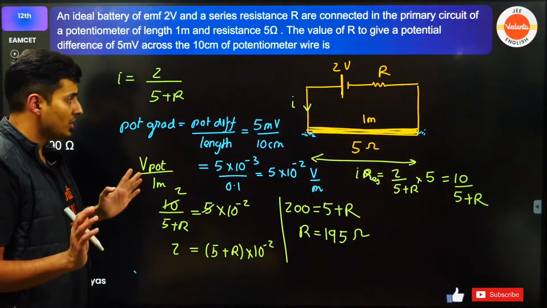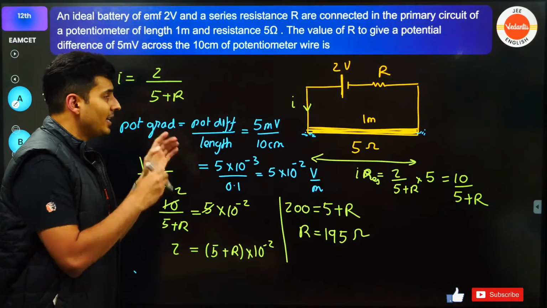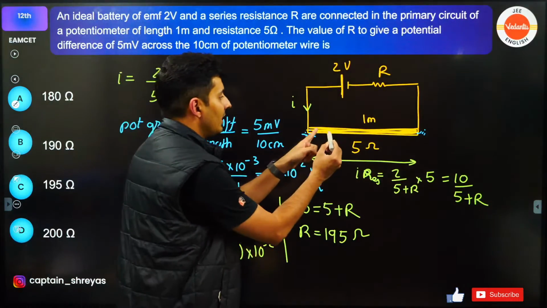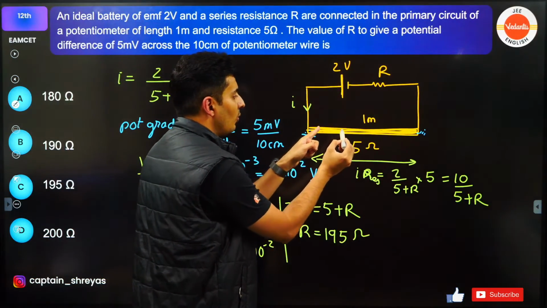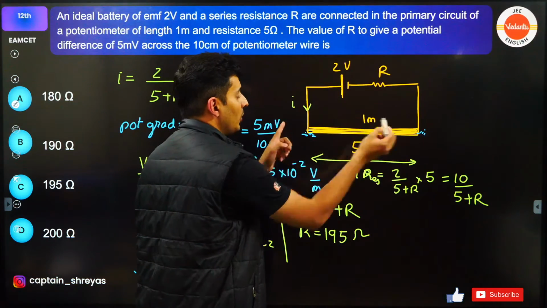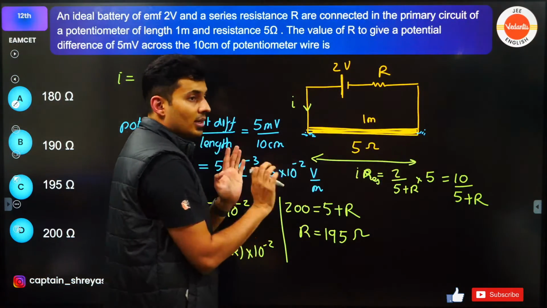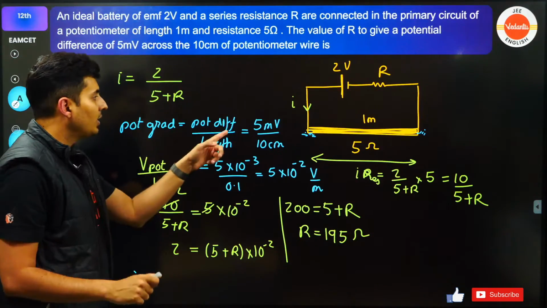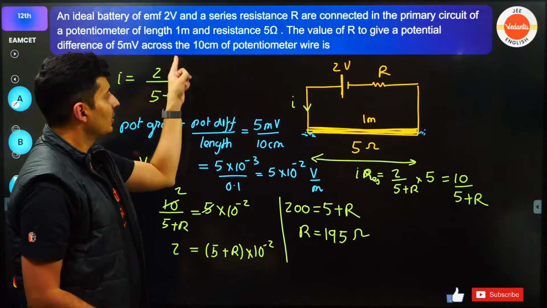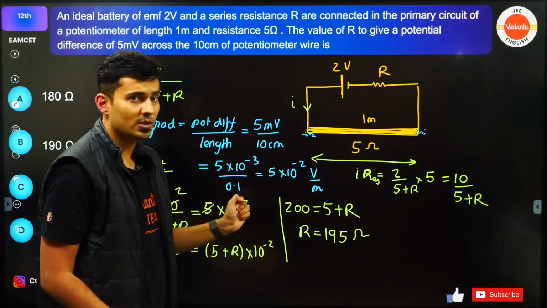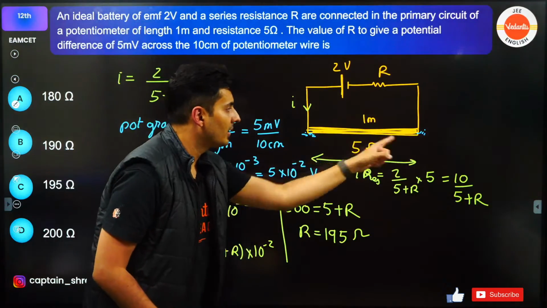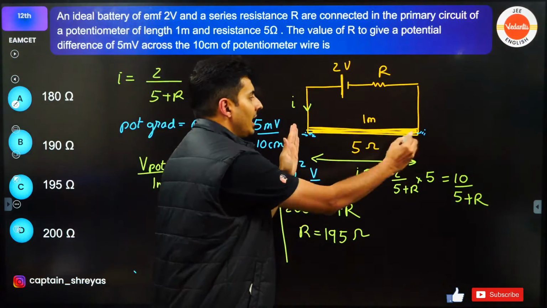Generally, when finding potential gradient, it is voltage difference per unit length. Whether you take these 2 points and see what is the voltage per unit length, or whether you take these 2 points and see what is the voltage per unit length, it's going to be the same. So when I took 10 centimeters as per the question, the voltage drop should be 5 millivolts. But when I take 1 meter, the voltage drop should be current flowing through it.